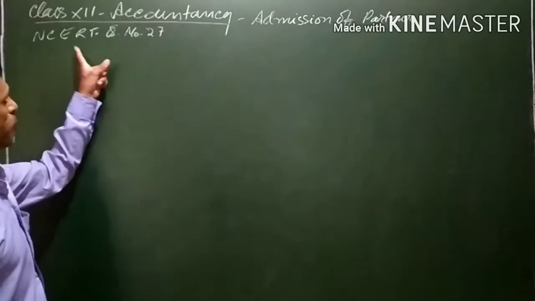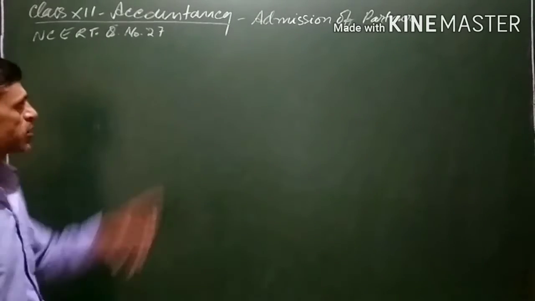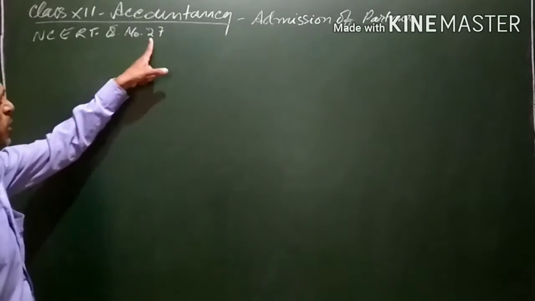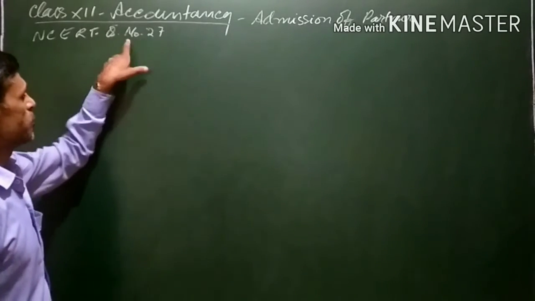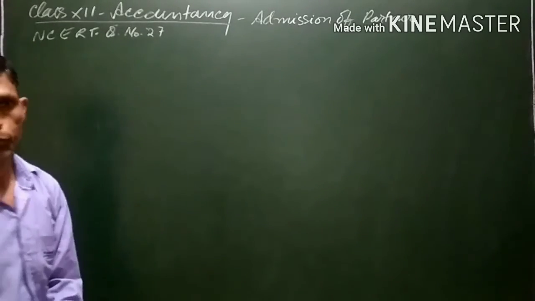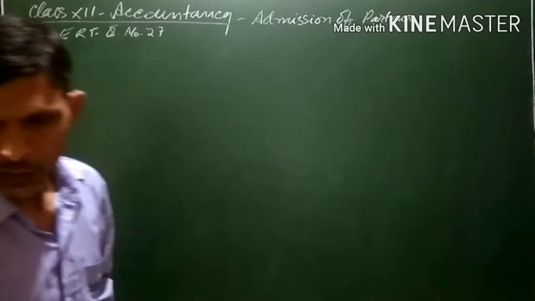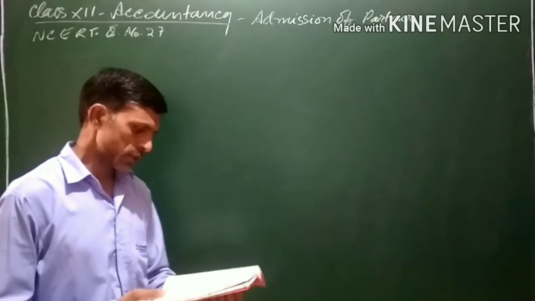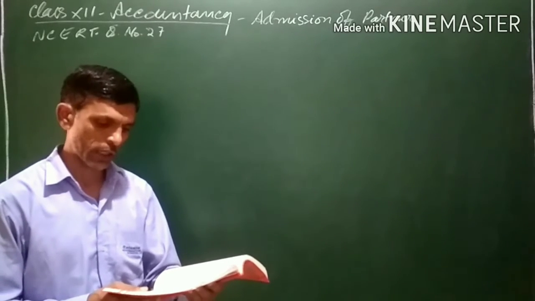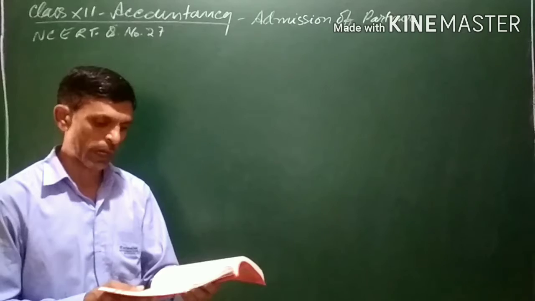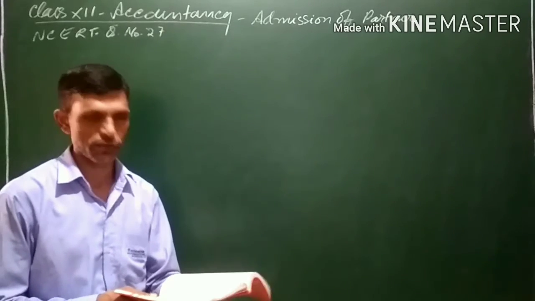Now we will be doing a comprehensive question from admission of partnership. Question number 27 of the NCERT book, Accountancy, admission of partner. It is a comprehensive question. Here in this question, what we have to do is pass journal entries, and prepare the revaluation account, partners' capital accounts, and the balance sheet after admission of C.